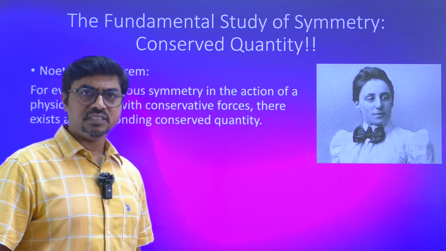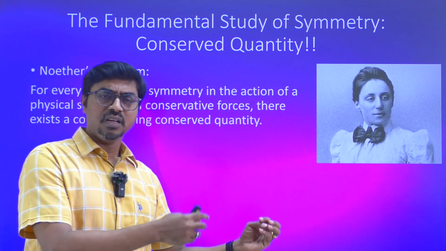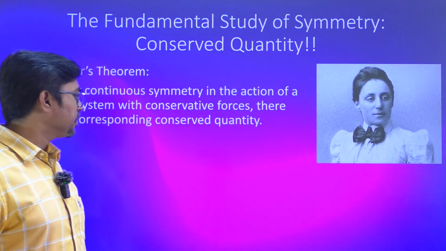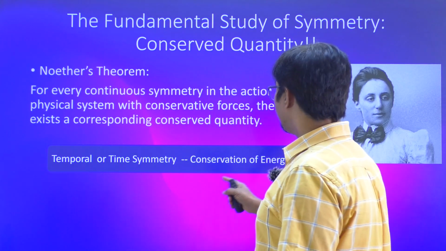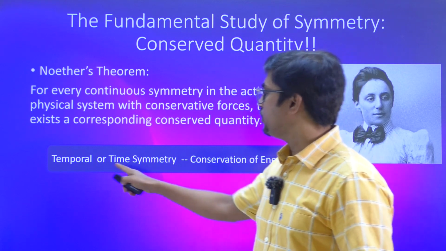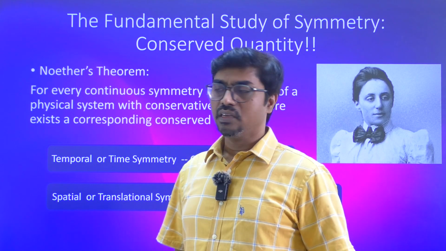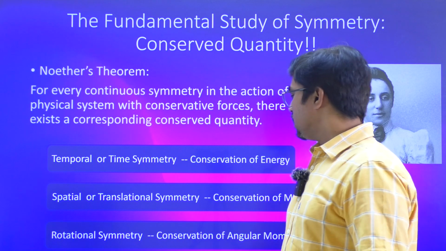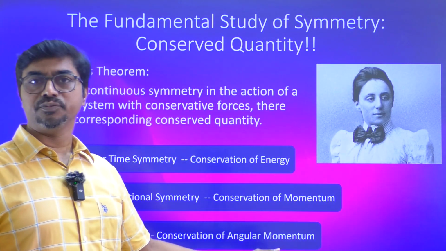So what it simply says is that whenever there is a symmetry, I'll not go into the technicalities of the words, whenever there is a symmetry, there is a corresponding conserved quantity. That's what Noether's theorem says. So for example, whenever you have a time symmetry, that would correspond to conservation of energy. Let's not go into the mathematics of it, but just understand the symmetry of this is leading to conservation of energy. Same way, spatial or translational symmetry corresponds to conservation of momentum, and rotational symmetry will lead us to conservation of angular momentum. So every symmetry in physics would lead to some conservation principles there.